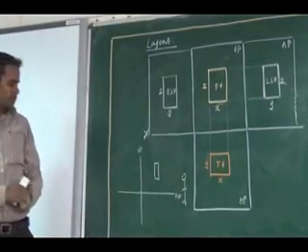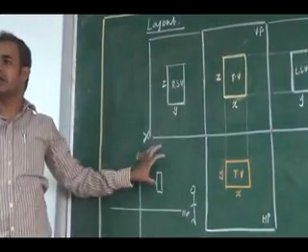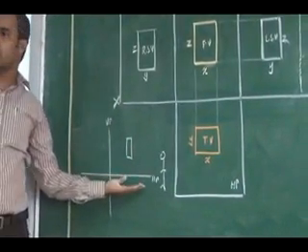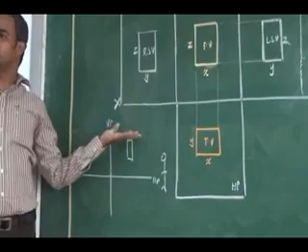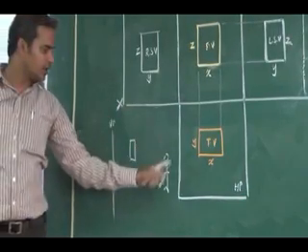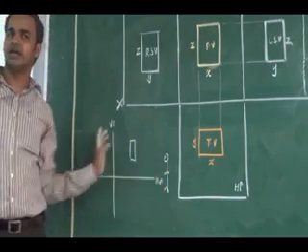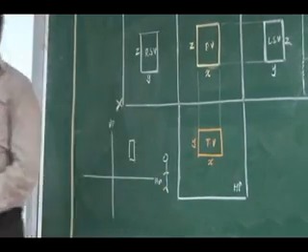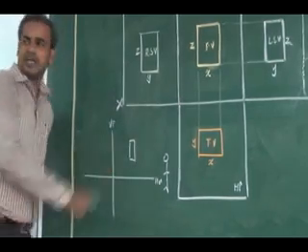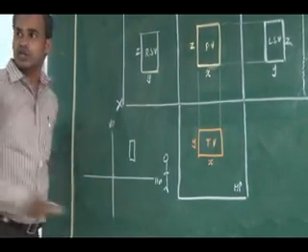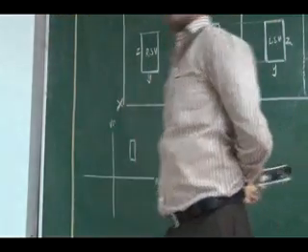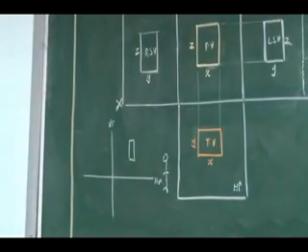Okay, with respect to horizontal and vertical plane, what is the position of the object? The object is above the horizontal plane and... not with respect to the observer, okay, in front of the vertical plane. You make a note. As per the first angle projection, the object is above the horizontal plane and it is in front of the vertical plane. Okay, that is the position.